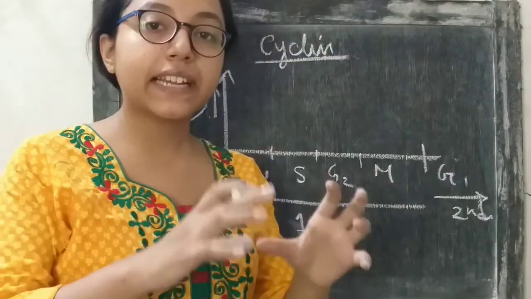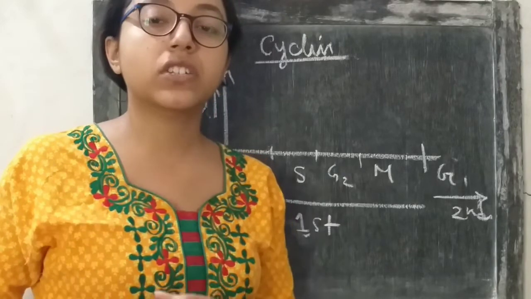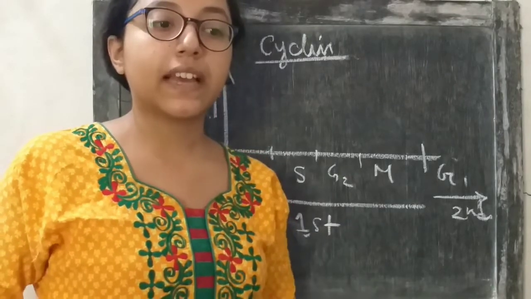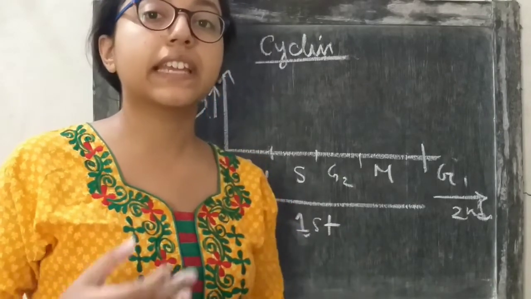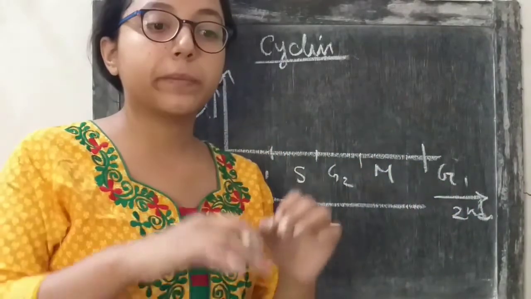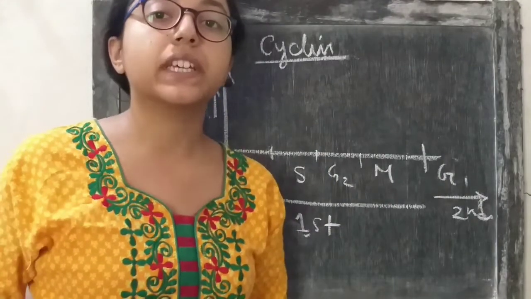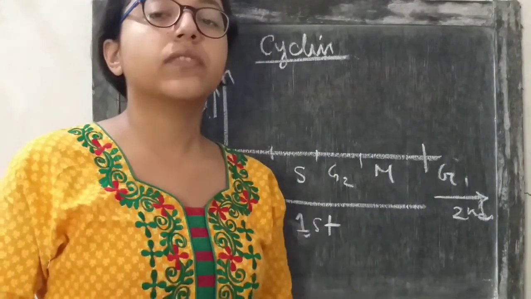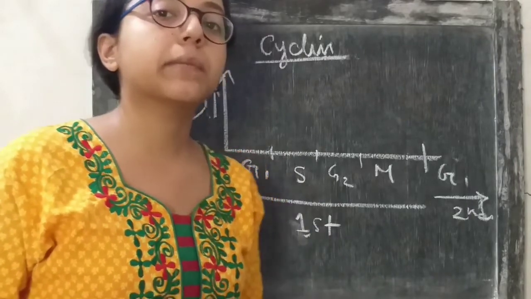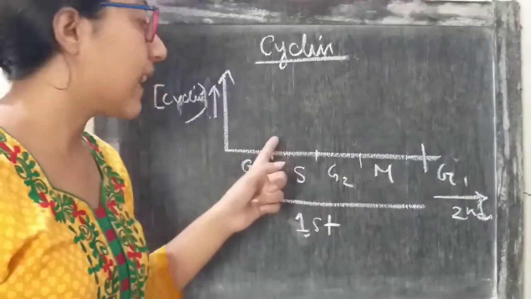So this cyclin CDK complex will activate proteins that function in DNA replication. That means DNA polymerases, DNA helicases, all these proteins will be activated. The replication complex will accumulate at the origin of replication and replication will begin. The entire process of DNA replication is activated by this cyclin CDK complex that is active in S phase.